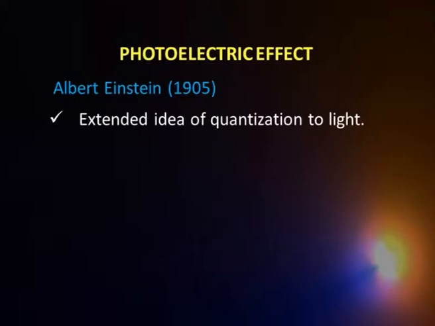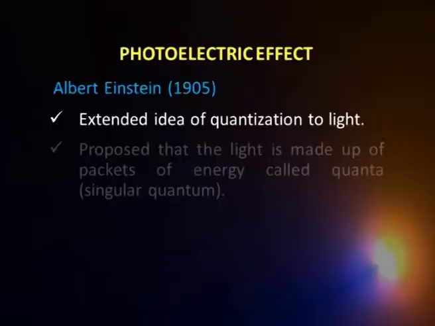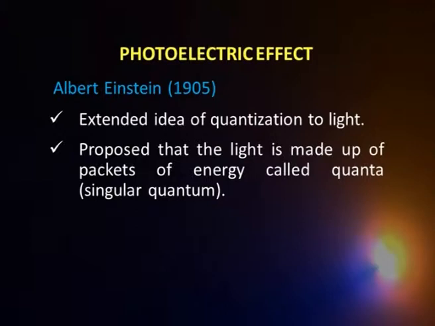In contrast, Einstein extended this concept of quantization to radiation, the light. Classically speaking, light is visualized as a wave that is continuous, with the energy spread over the whole wave. As against that, Einstein said the energy of light is not in the form of a wave, it is made up of particles or packets of energy called quanta.